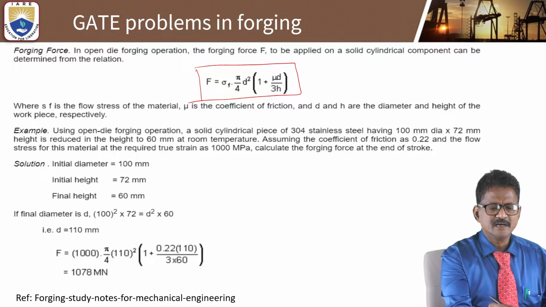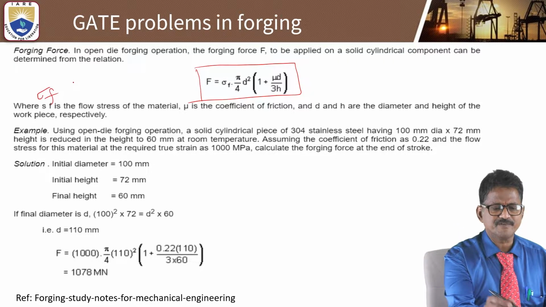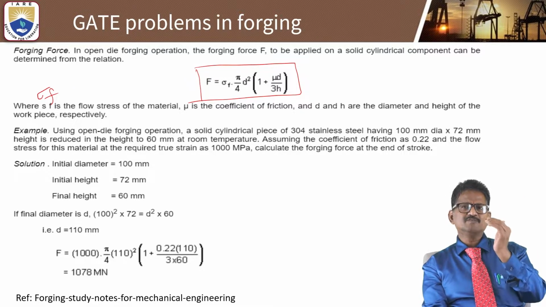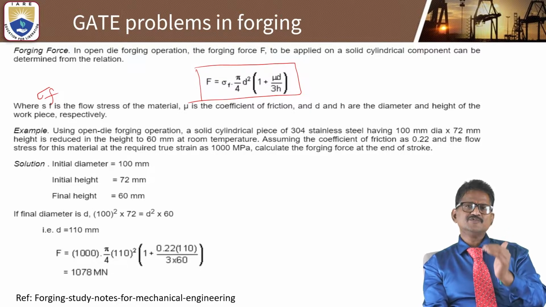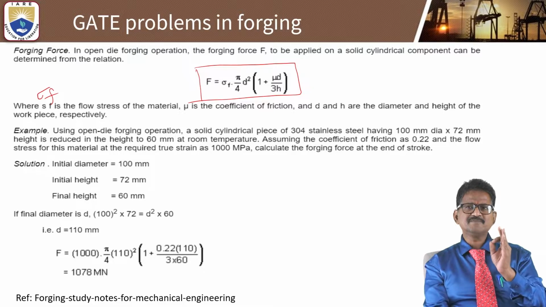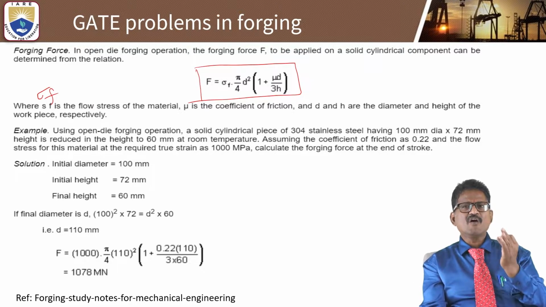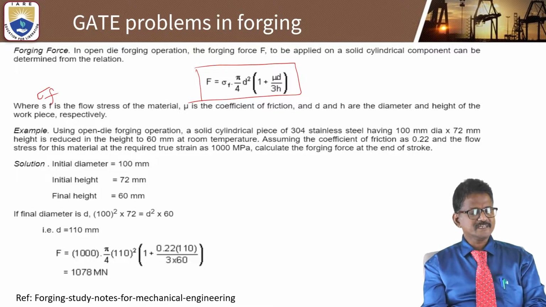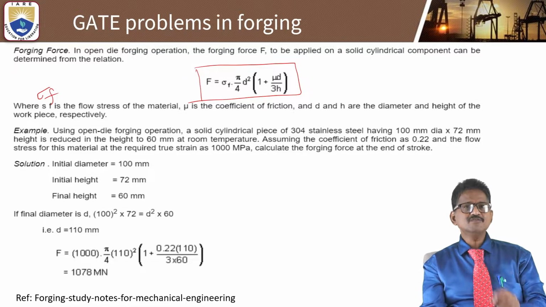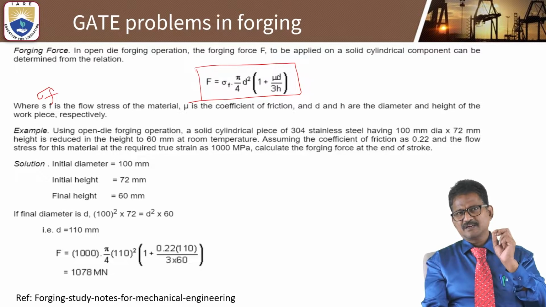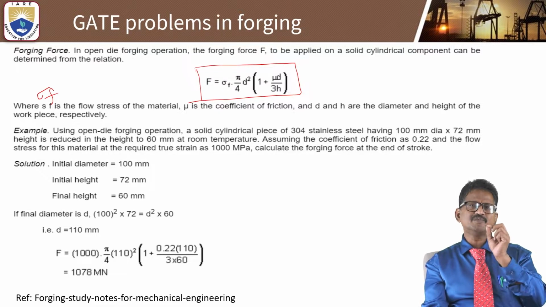This is not SF, it is sigma F. Sigma F may be the flow stress of the material, where mu is the coefficient of friction, and D and H are the diameter of the workpiece and the height of the workpiece respectively. So all these parameters are very important in order to determine the forging force. Here the student should mainly focus on this simple formula.